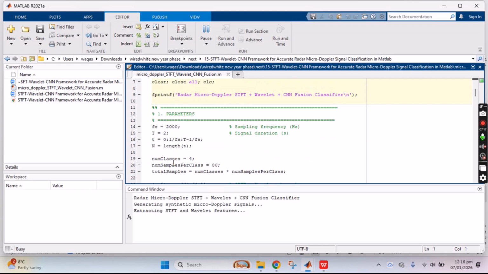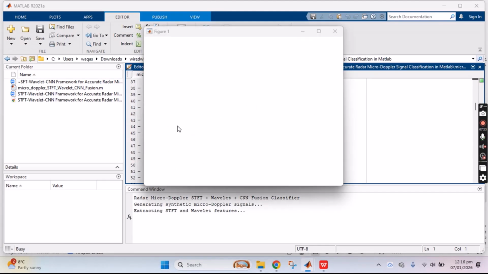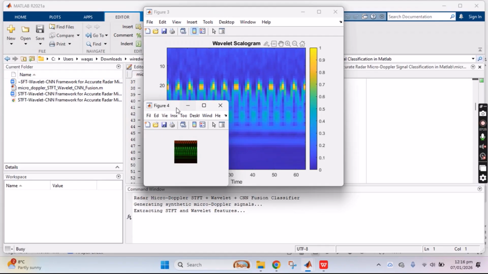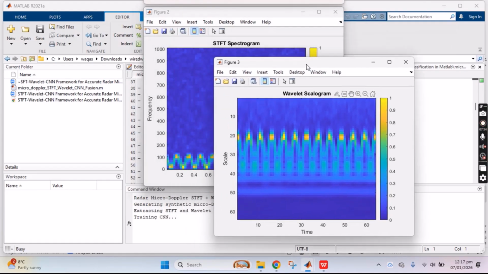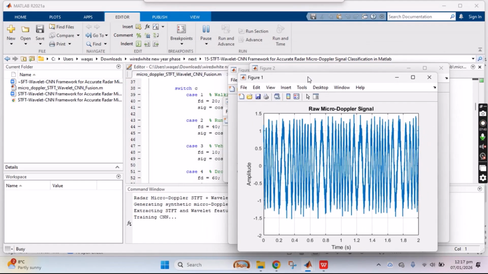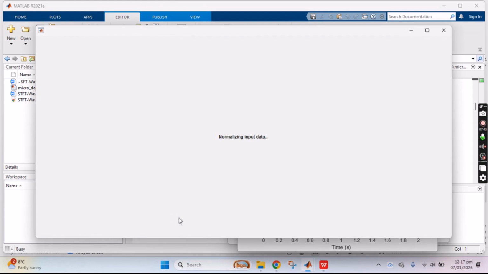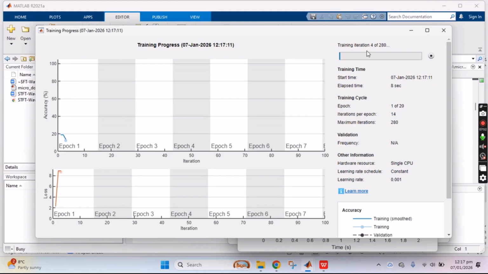It takes some time because I have used a 2000 Hz sampling frequency with the running model and the nested loop as well. See, this is figure 4, which needs to be enlarged, and this is the wavelet scalogram, STFT spectrogram, raw micro-Doppler signals, and training of the convolutional neural network is in process. It will take a few seconds because 280 training iterations are presented here.